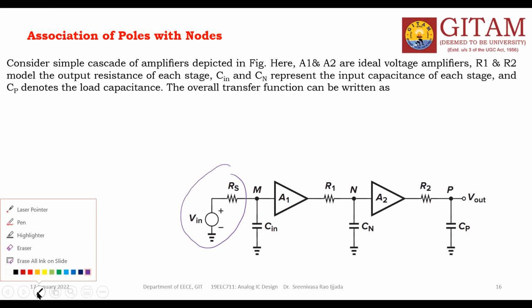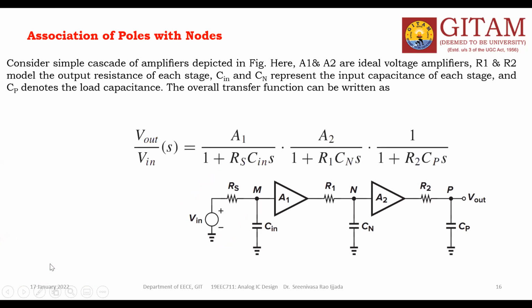The transfer function of this circuit is Vout(s)/Vin(s) = A1/(1 + Rs Cin s) × A2/(1 + R1 Cn s) × 1/(1 + R2 Cp s). Here this is one pole, this is one pole, this is one pole.